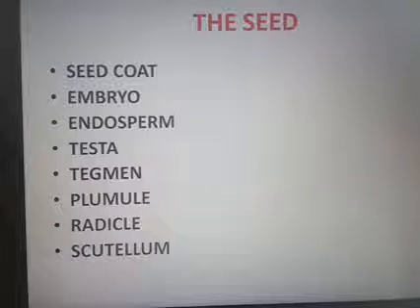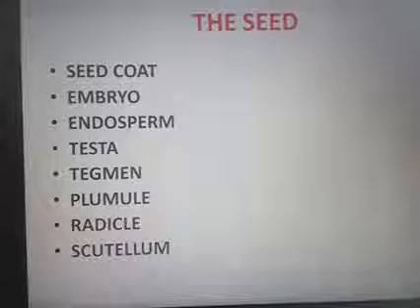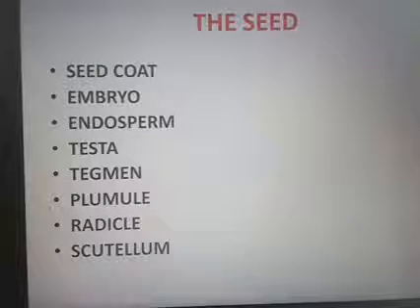The next is seed. A seed is a fertilized and matured ovule with an embryo and an endosperm. The covering of the seed is known as integument, otherwise known as seed coat.